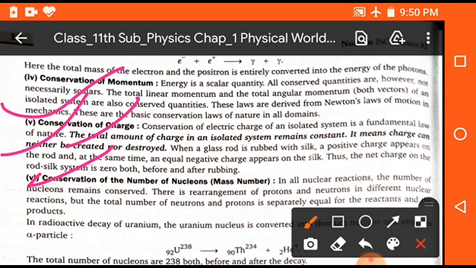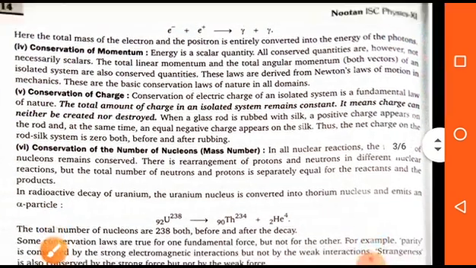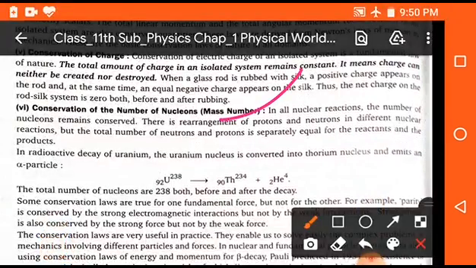That means mass number. So students, as you know, in all nuclear reactions the number of nucleons remains conserved. There is rearrangement of protons and neutrons in different nuclear reactions, but the total number of neutrons and protons is separately equal for the reaction.